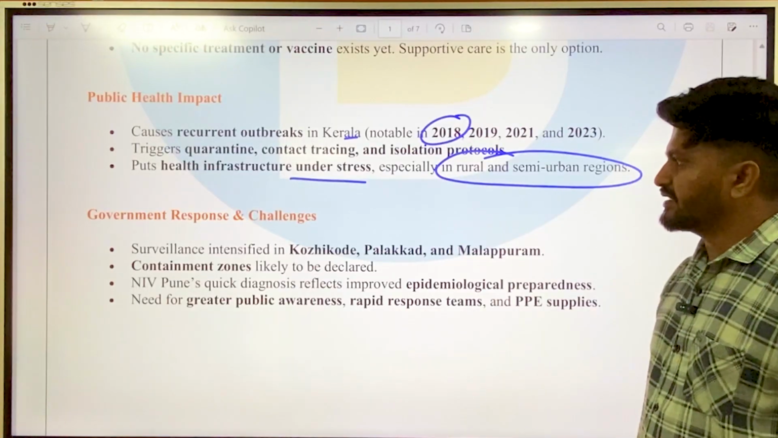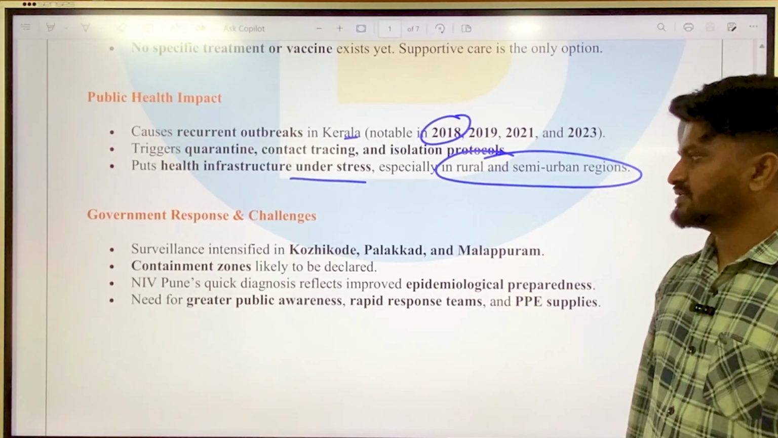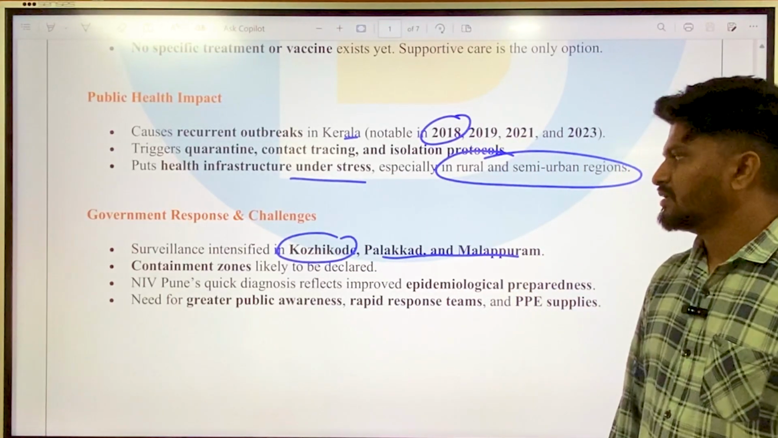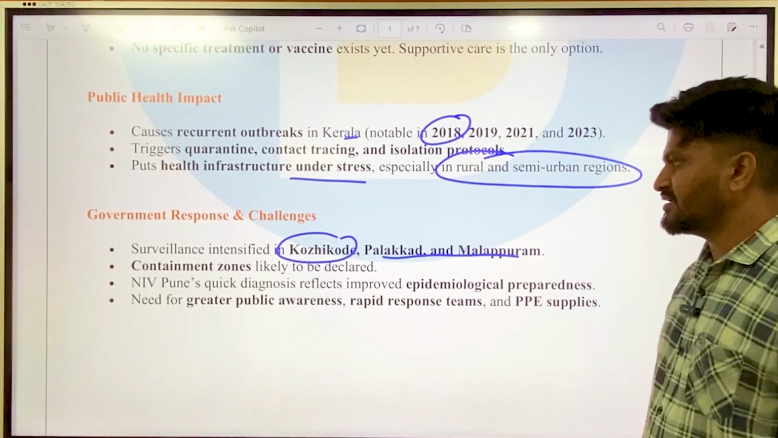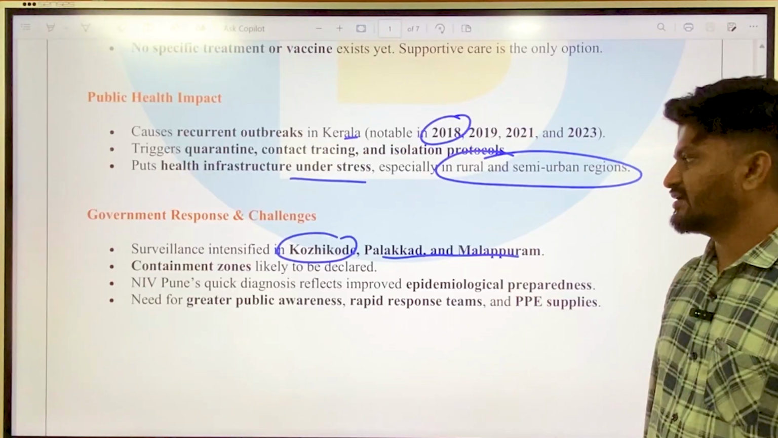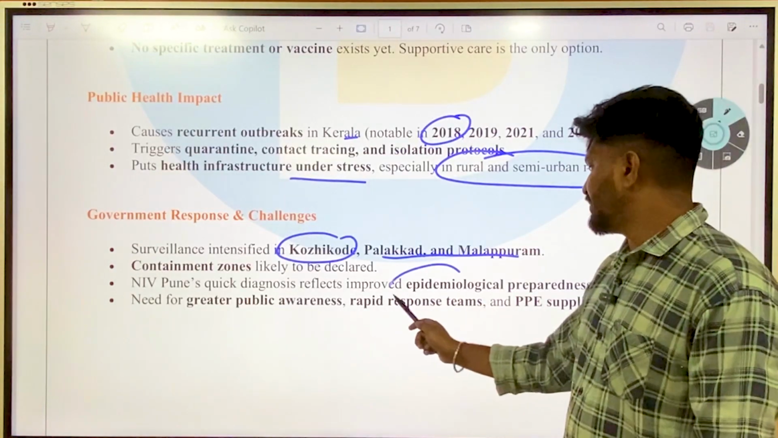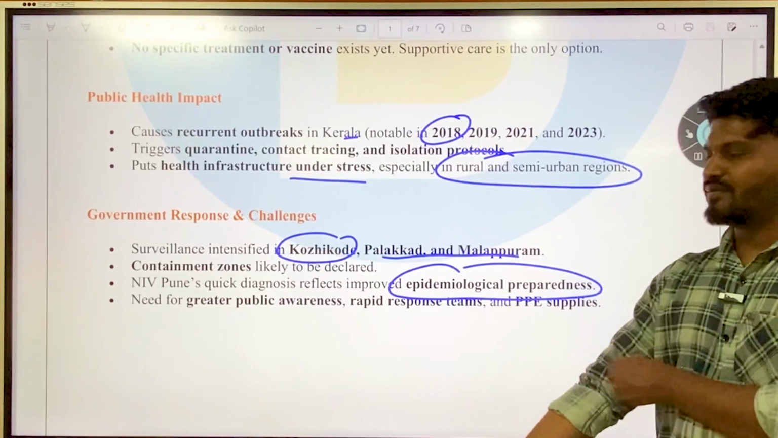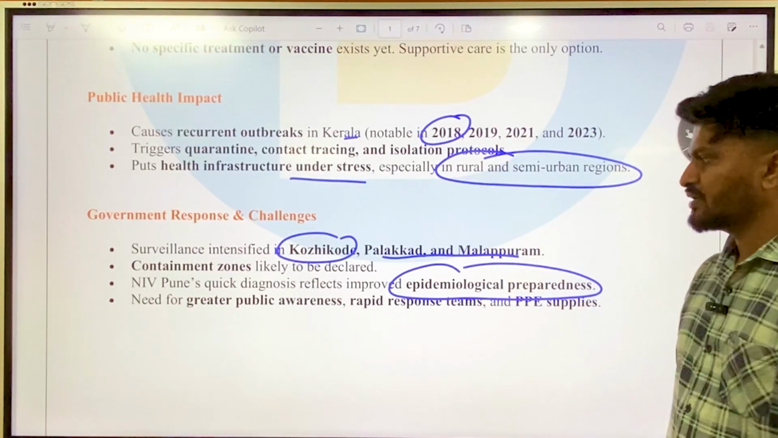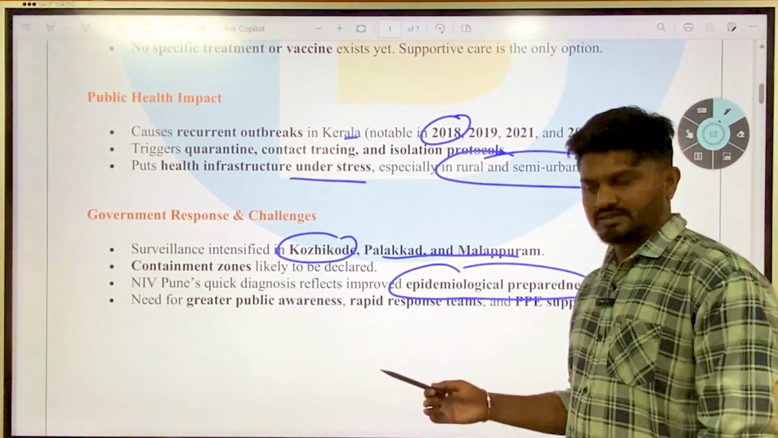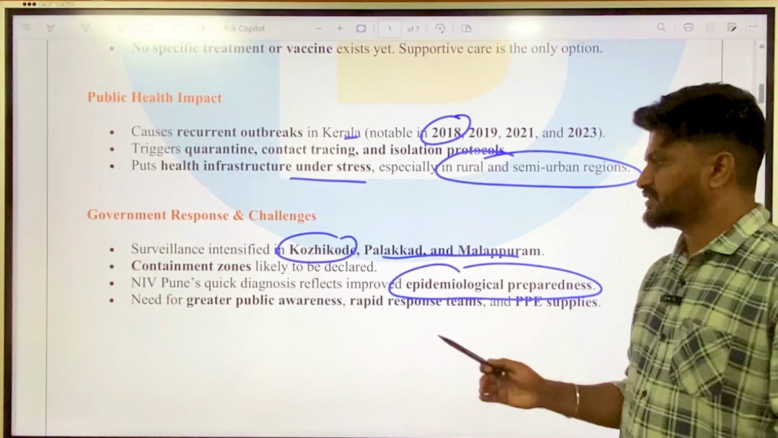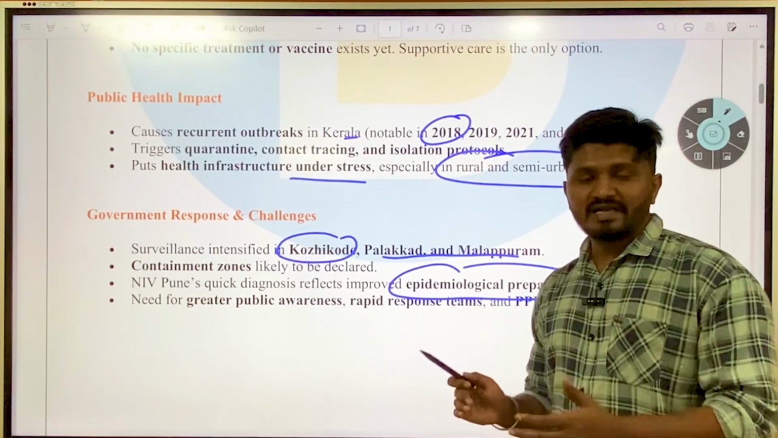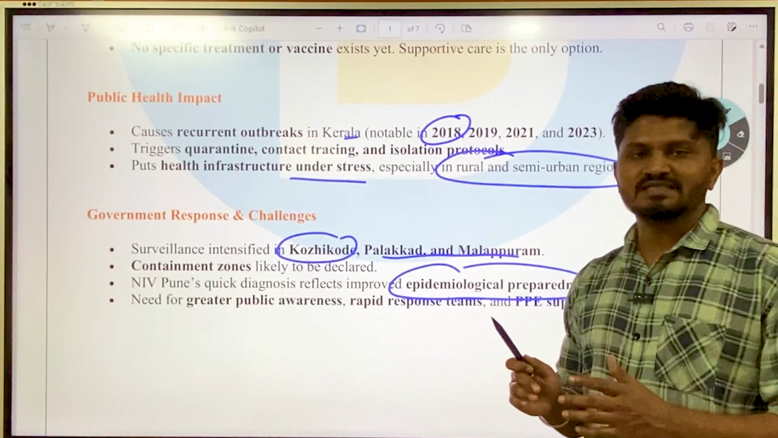Then government response and challenges. That is surveillance intensified in Kozhikode, Palakkad and Malappuram, and containment zones are likely to be declared, and NIV Pune's quick diagnosis reflects improved epidemiological preparedness. Okay, NIV is an institution in Pune which has developed a tool which is able to diagnose it very quickly. Half of the battle is won when you are able to diagnose a disease quickly.